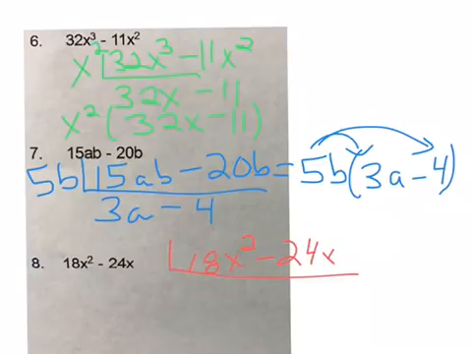I'm going to look at my coefficients first, 18 and 24, and their greatest common factor is 6, and then I have x squared and an x. So I'm going to pull out 1x. So 18x squared divided by 6x is 3x. Negative 24x divided by 6x is a negative 4. So on the outside of my parentheses is 6x times the difference of 3x minus 4.